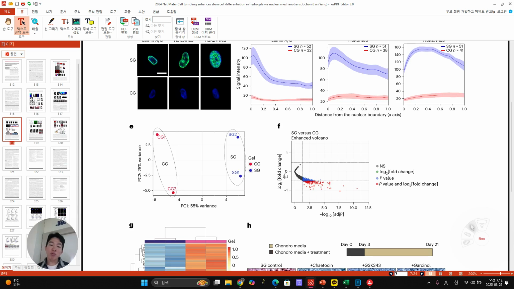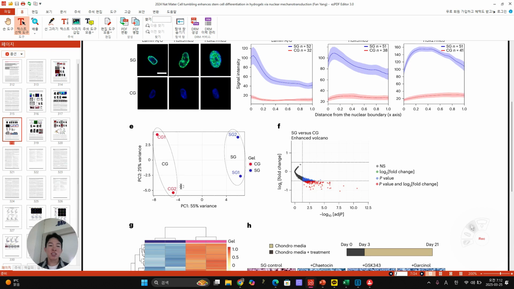Here, depending on the change, you can see most of the chromatin accessibility is downregulated, because the fold change goes below zero, and then you can see this kind of red color in chromatin accessibility, and then they look at this CG and SG.